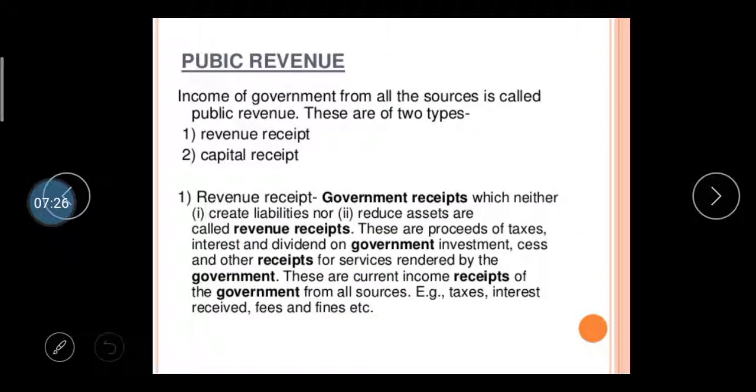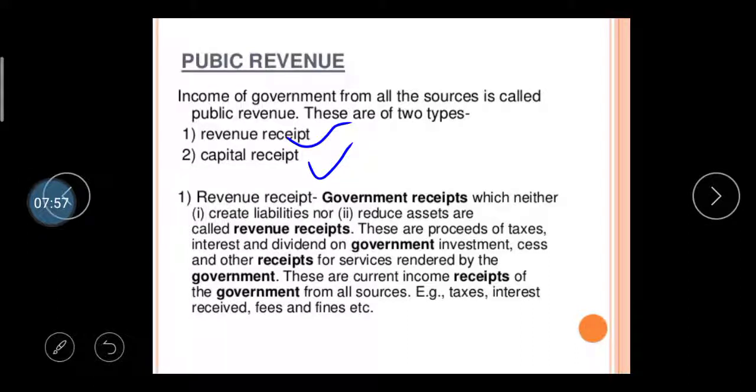First, public revenue. The income of the government from all sources is called public revenue. There are two types: the first is revenue receipt, the second is capital receipt. So what is revenue receipt? Receipt means income generated by the government from the public. Government receipts which neither create a liability nor reduce assets are called revenue receipts. These come from tax. If a government levies a tax, it is considered income, so it is a revenue receipt.